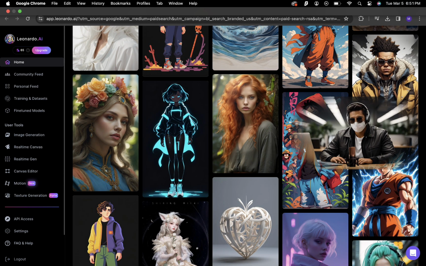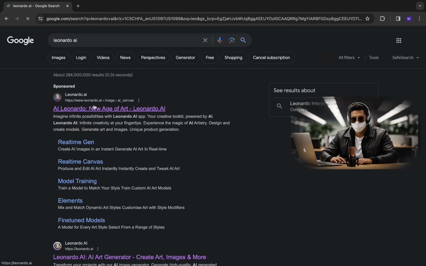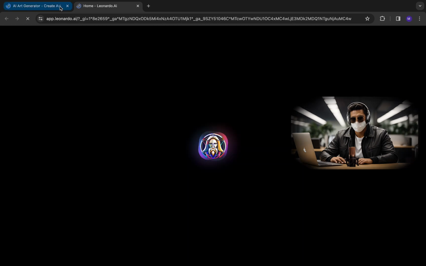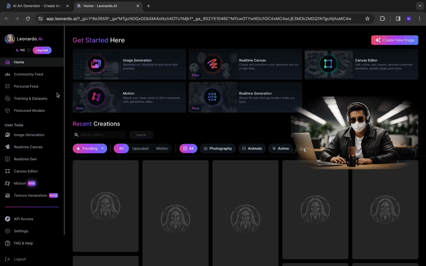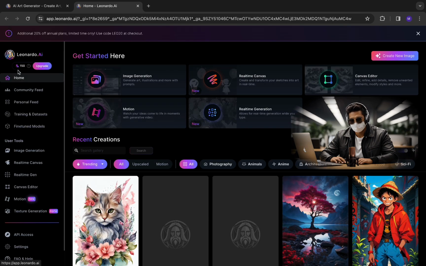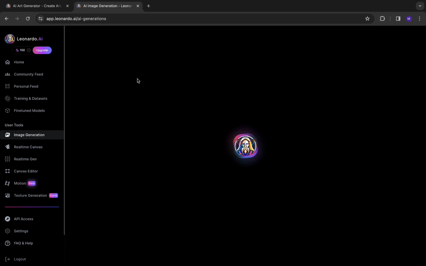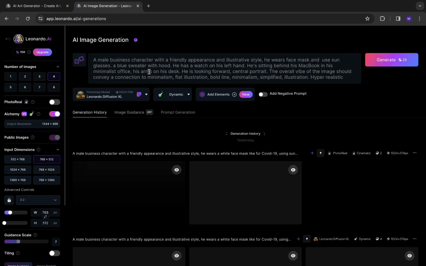Here you will need to sign up with an email to use the free version, which by the way is all you need to get started. When you are logged in, you will see that you got 150 tokens. Those reset every 24 hours. That means if you run out of tokens for some reason, you can try again the next day. All right. From here, you go to AI image generation.